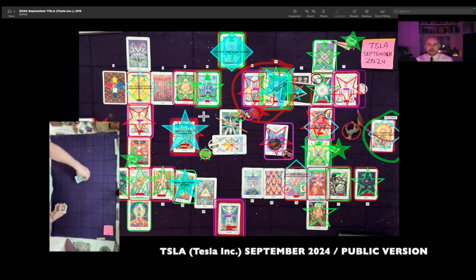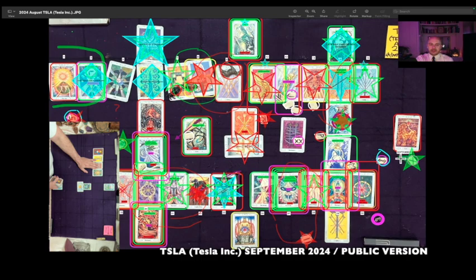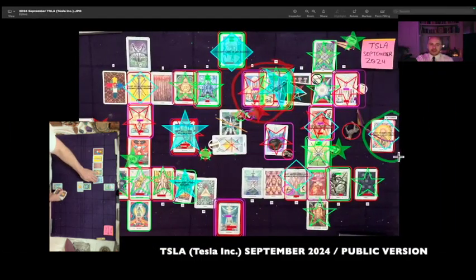The overall theme and behavior for the month of September, we have sideways rotation and a notable move higher out of that sideways rotation. It's nullified, however, making me sense that there's some sort of chart behavior that comes after that move to the upside that counteracts it. It is, however, crossed with a fast sudden move higher. So I think for the most part, between that and the sneak preview card from August being the Lust card, I think this is going to be a pretty significantly bullish month.